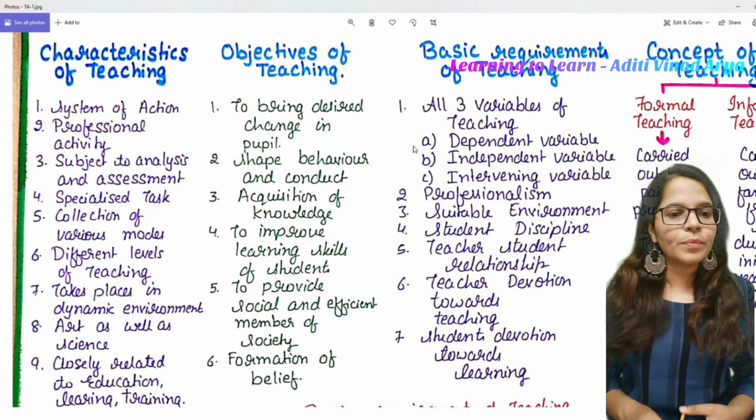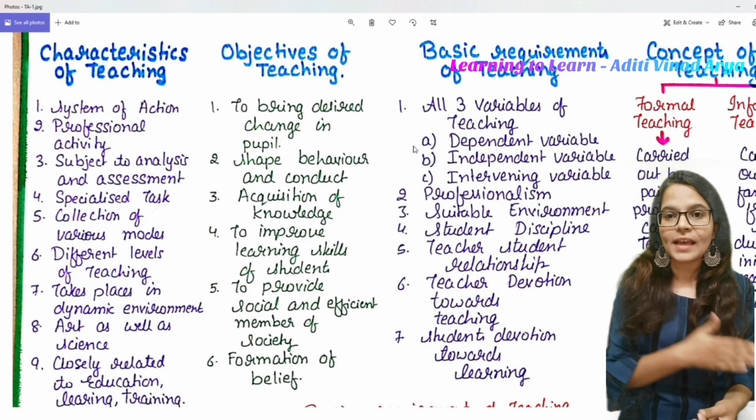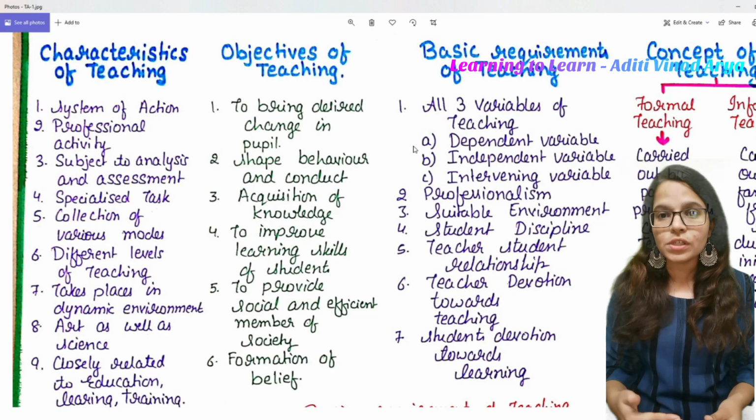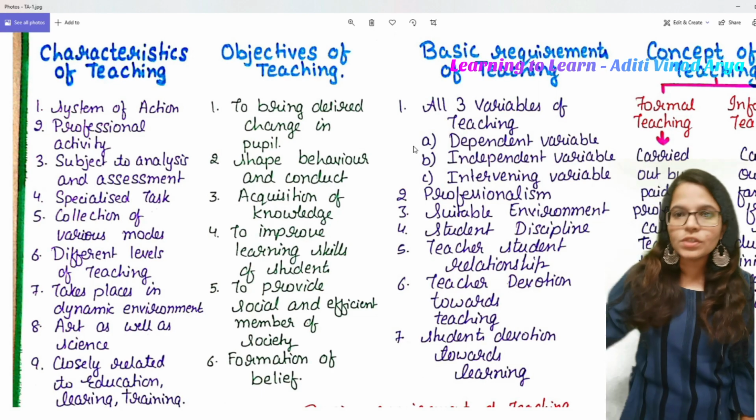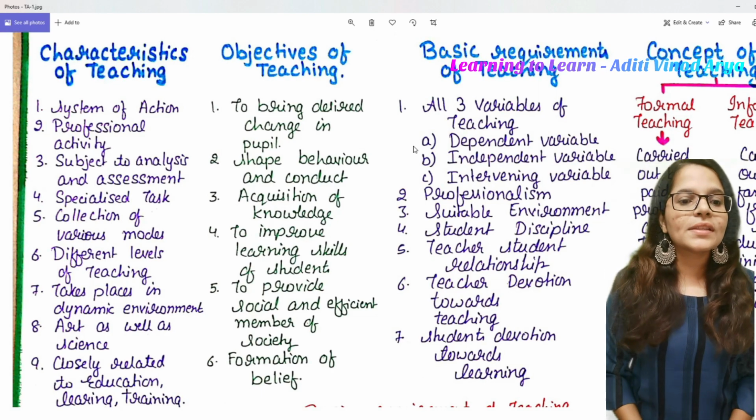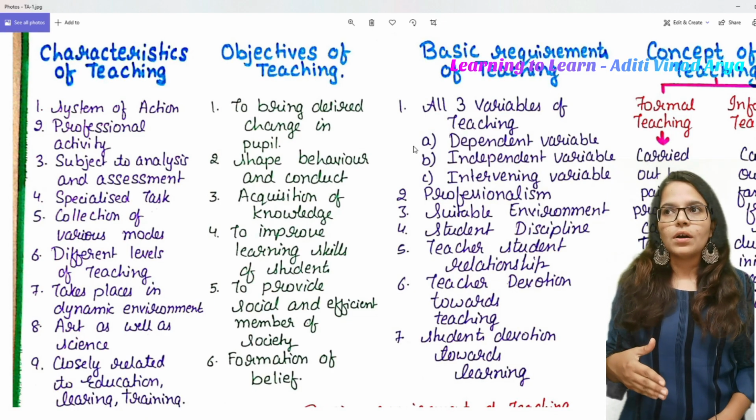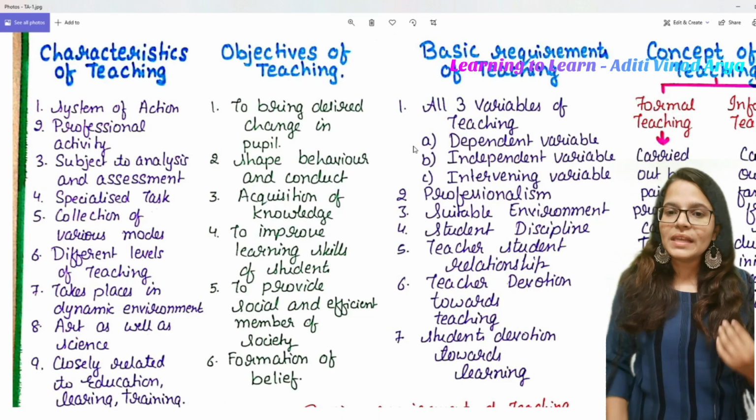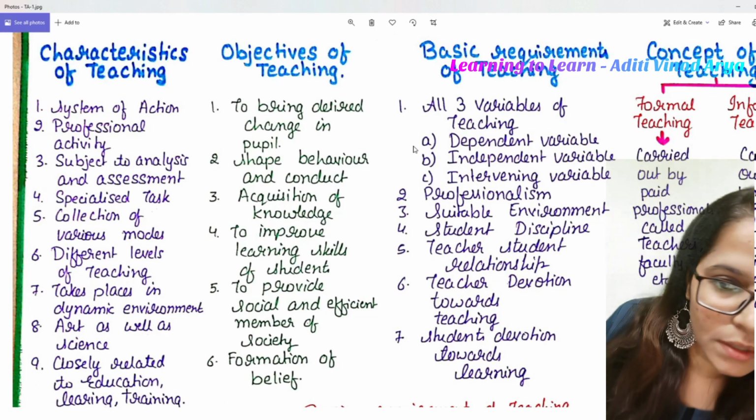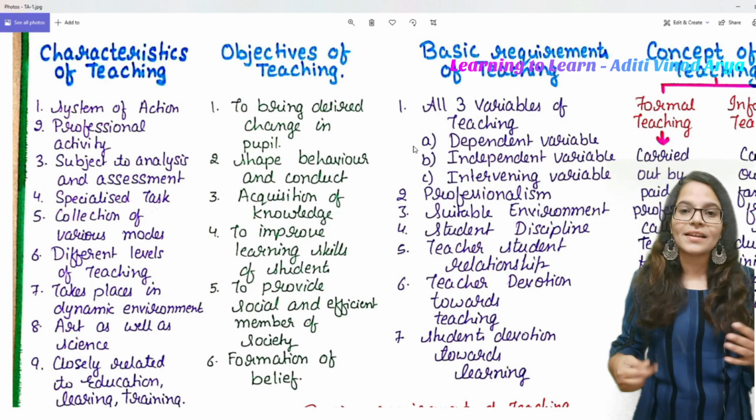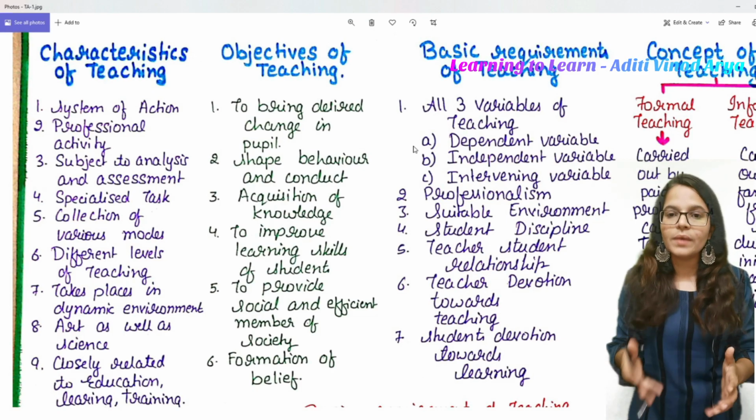The next one could be to provide social and efficient members of the society. Yes, that was also mentioned in the characteristics, that teaching is a social service. So yes, here we are trying to provide a social and efficient member to the society through proper teaching. The next is formation of belief. Yes, this actually helps a student or pupil to believe in himself, that yes, whatever he's doing is right, and whatever he is understanding is correct. So yes, this is also one of the important aims of teaching.